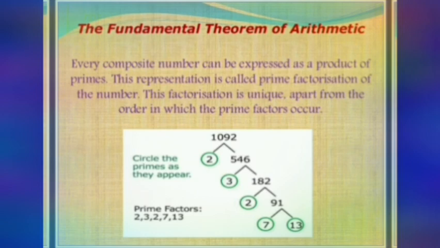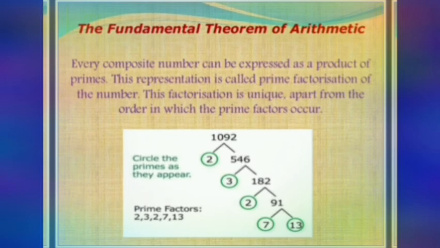So if you see, in 1092 the prime factorization is 2 into 3 into 2 into 7 into 13. The prime factor 2 is present twice, the prime factor 3 is present one time, 7 once, and 13 also one time.